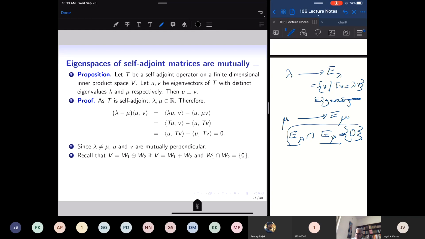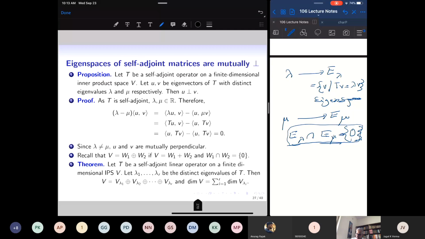Since the eigenspaces intersect in 0, and any two vectors, one coming from E lambda and another from E mu, are perpendicular, if I add these two subspaces W1 and W2, which are eigenspaces, and their intersection is 0, then we say the vector space is a direct sum.